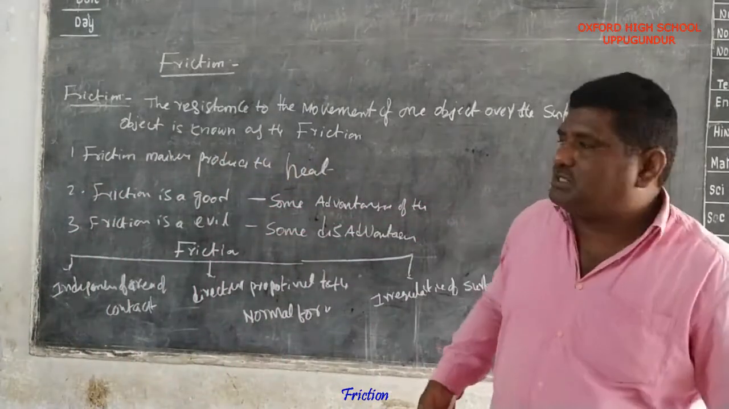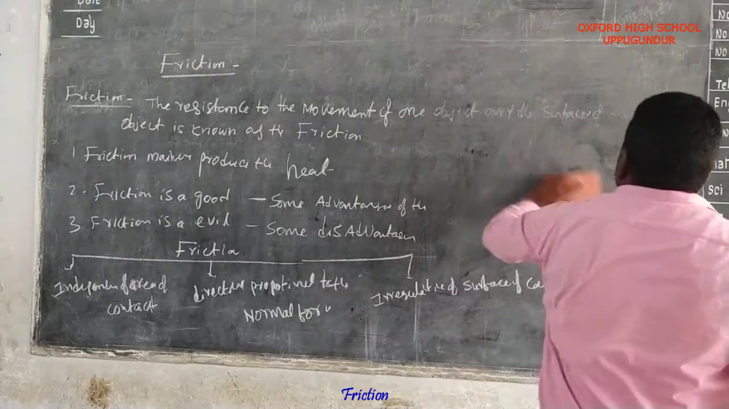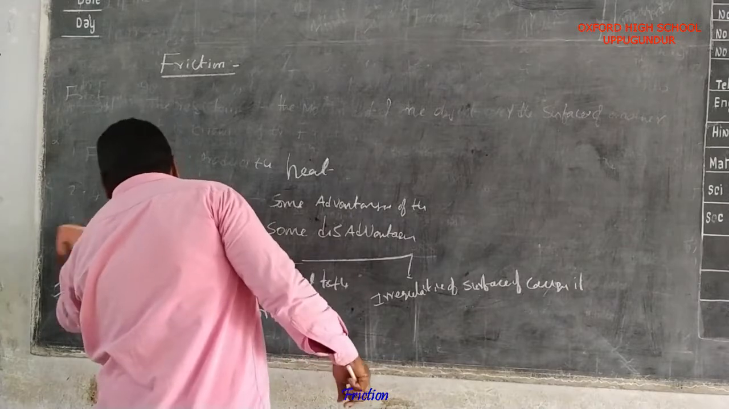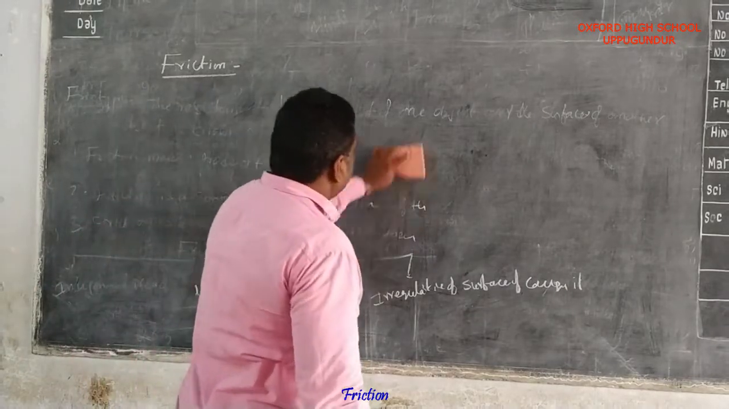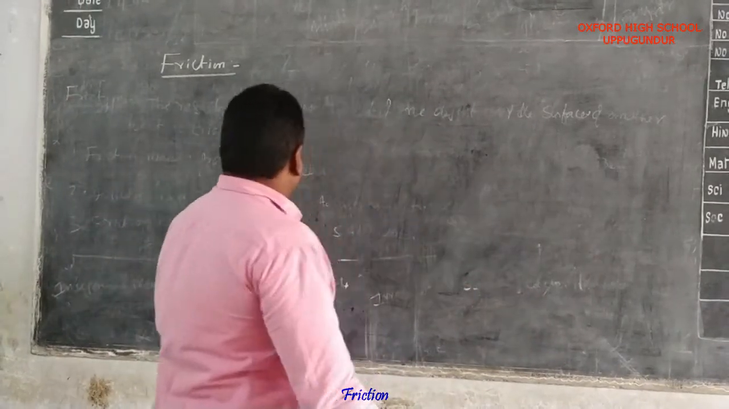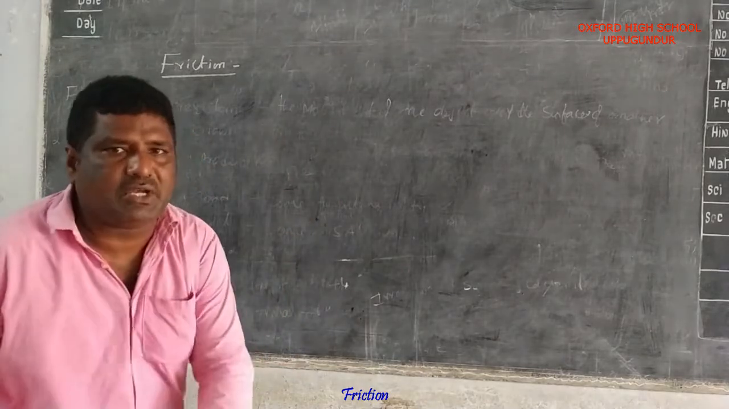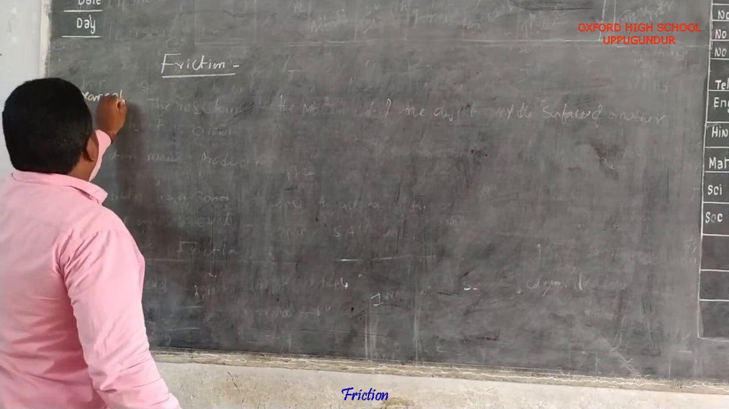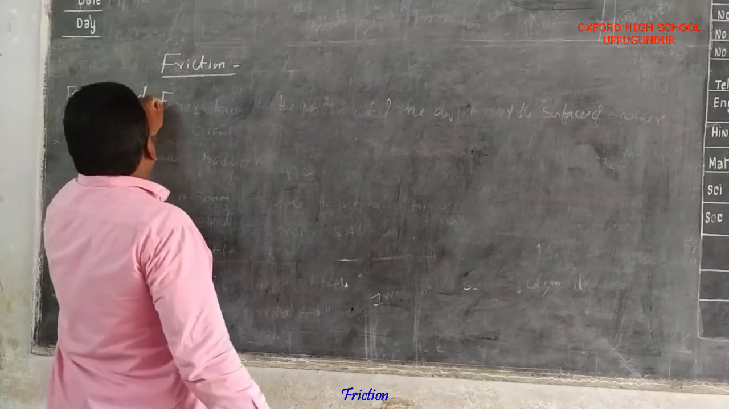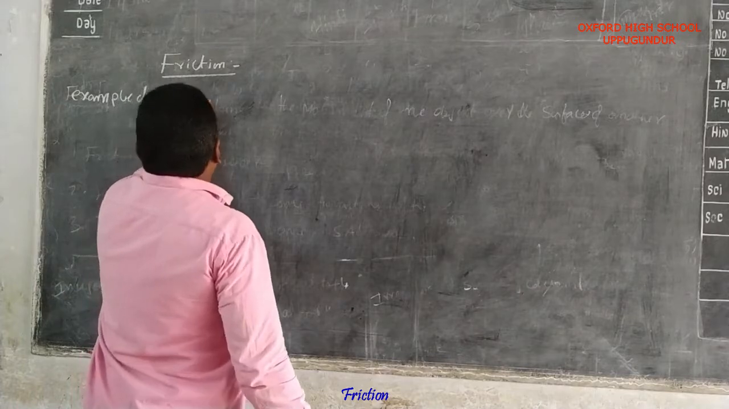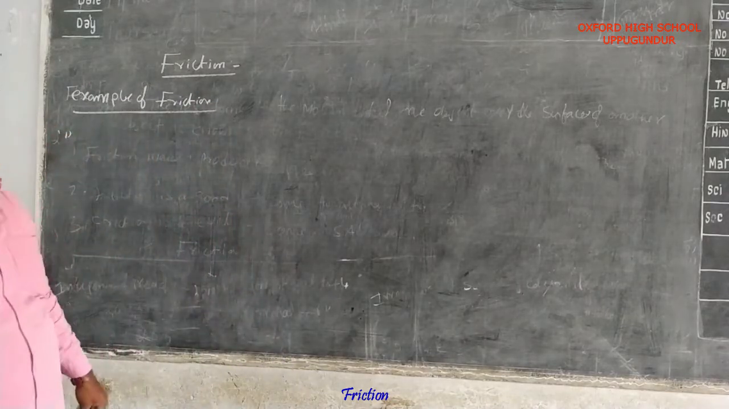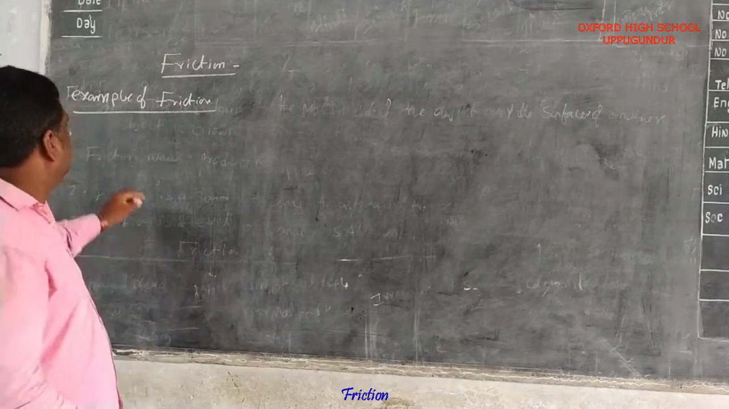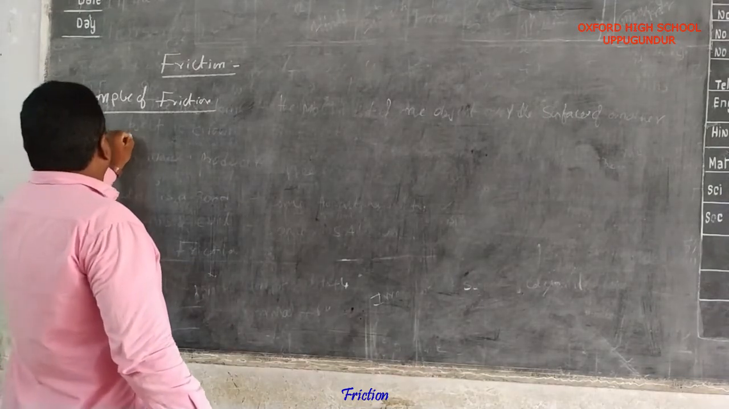Next, examples of friction. Come on, tell me. We are safely walking on the road due to friction. It is an example of friction. First one, we safely walk or run on the road due to friction.